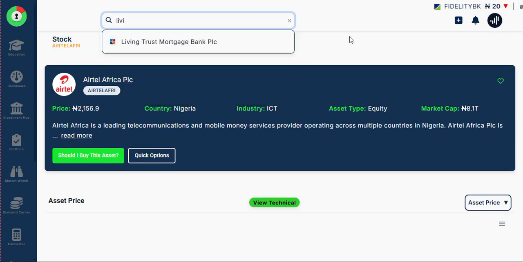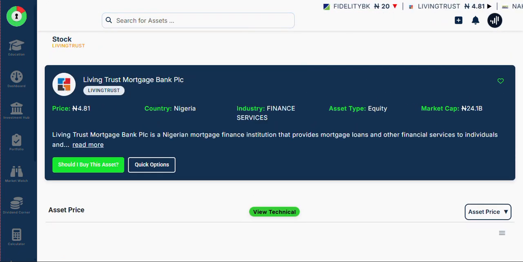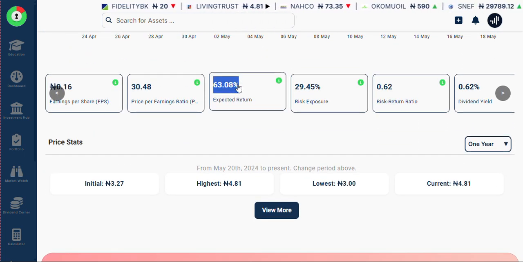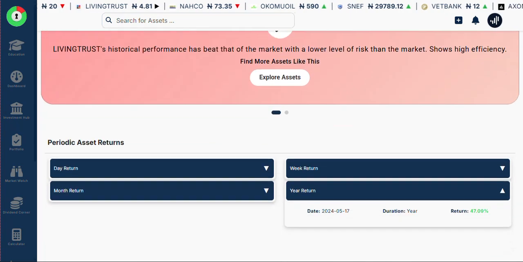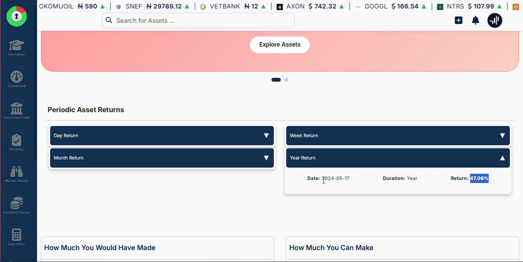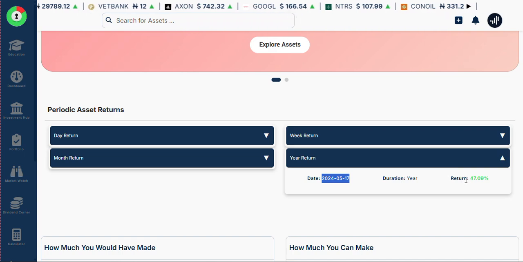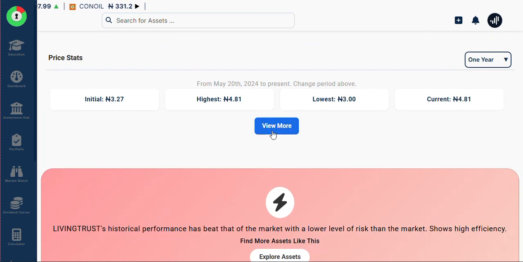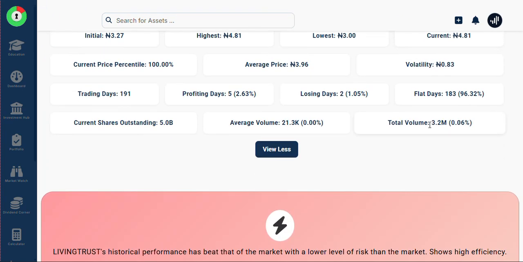Let's go for that Living Trust that I searched earlier. You see the same, the effective yield is high, 63%. When you look at one year ago, from 2024 May 17 till today, it has made 47.09%. Now looking at the liquidity, in one full year, not even up to 0.1%.